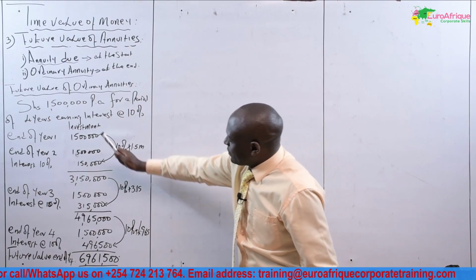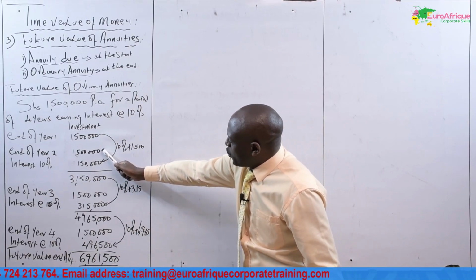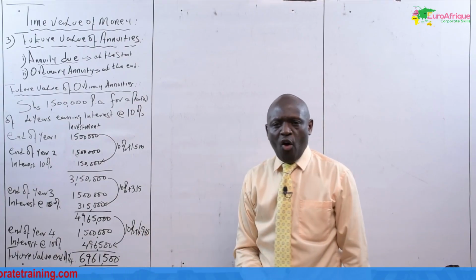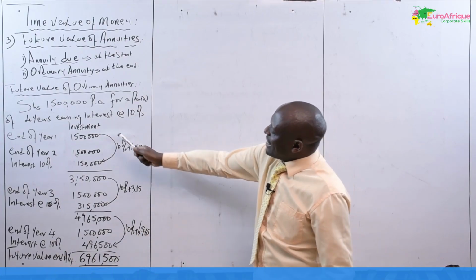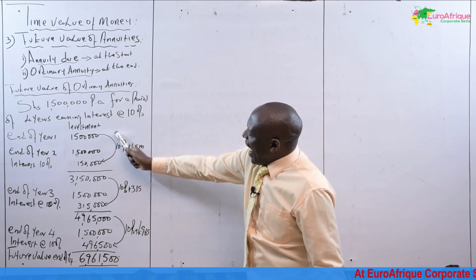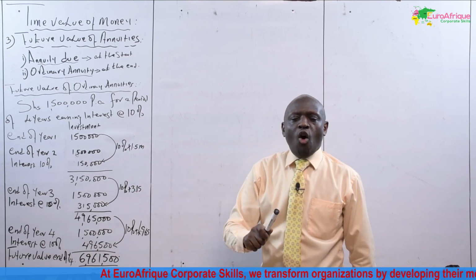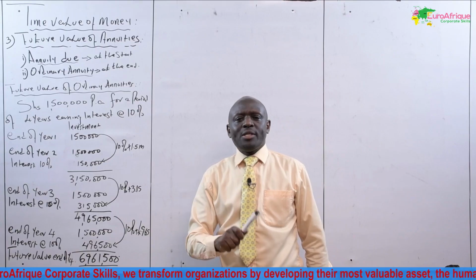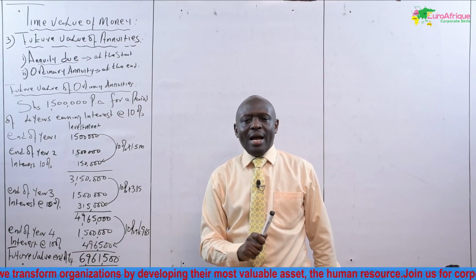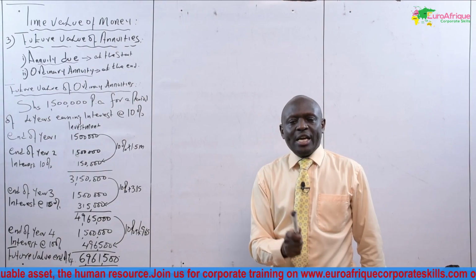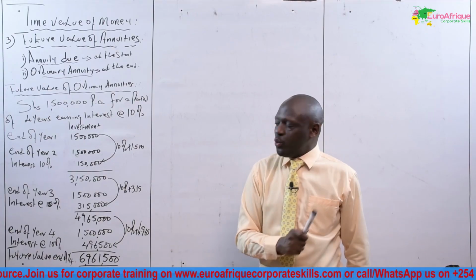Year 1, another one in year 2, another one in year 3, and another one in year 4. The one invested in year 1 will earn interest at 10% at the end of year 2 because the investment is done at the end of year 1. No interest in year 1. It will earn interest in year 2.